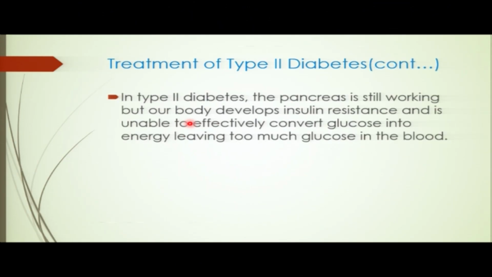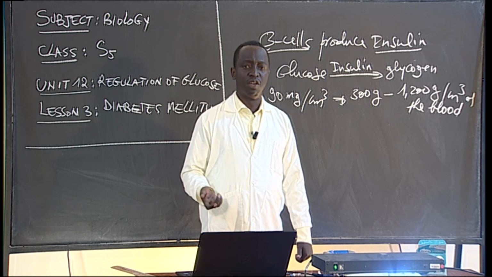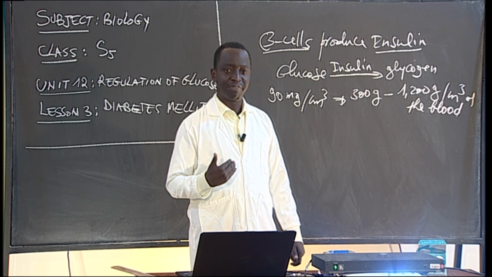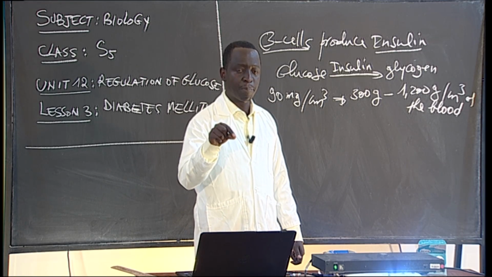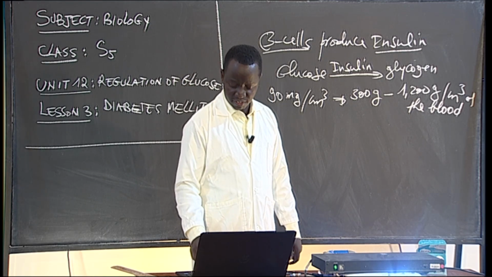So now, in type 2 diabetes, the pancreas is still working, no problem. We have seen that. It is still producing insulin. But the problem is either insulin is not received well by the receptors on the target cells, or glucose is not moving from the blood to the cells. Actually, it is that.